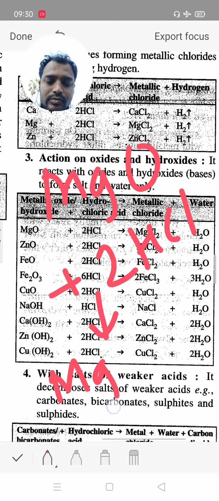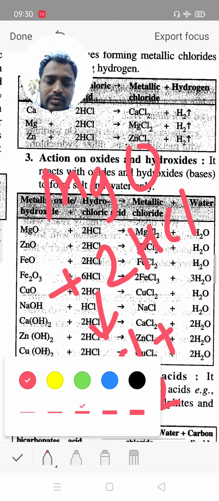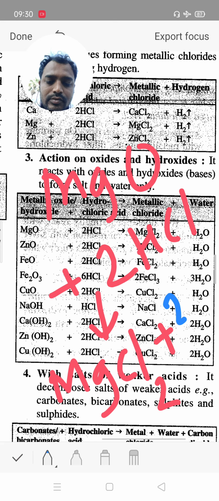Mg combines with Cl to give MgCl2, and the reactants have 2 hydrogen and 1 oxygen, so we get water as a byproduct. Then it gives salt plus water. Magnesium oxide is an example of a basic oxide.